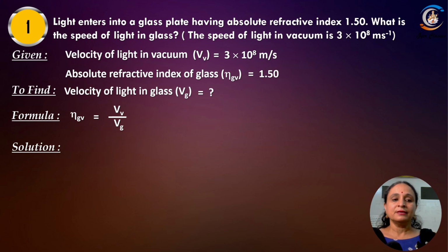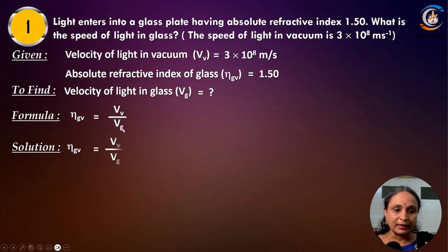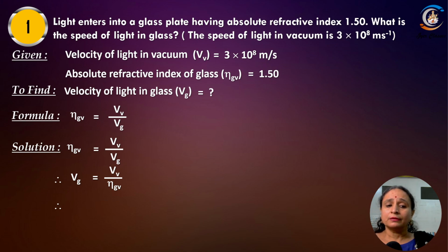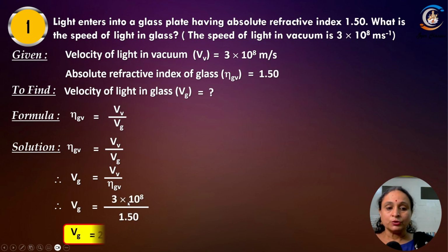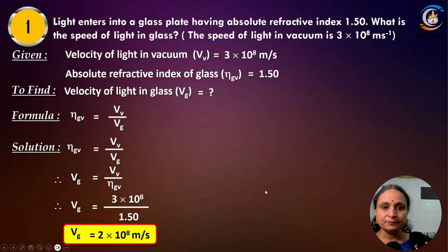Refractive index of glass with respect to vacuum is velocity of light in vacuum divided by velocity of light in glass. Put the values. Velocity of light in glass is equal to velocity of light in vacuum divided by refractive index. So, put the value. The speed of light in glass is 2 into 10 to the power of 8 meters per second. Simple, simple question. Okay, let's note it down.